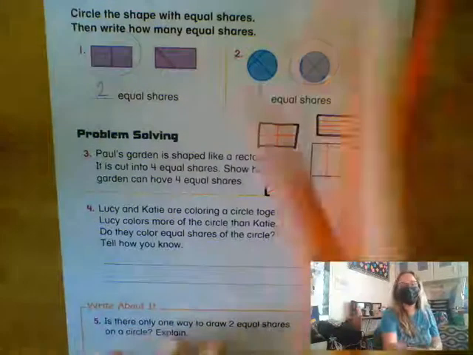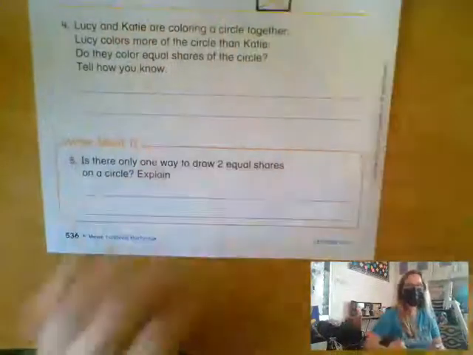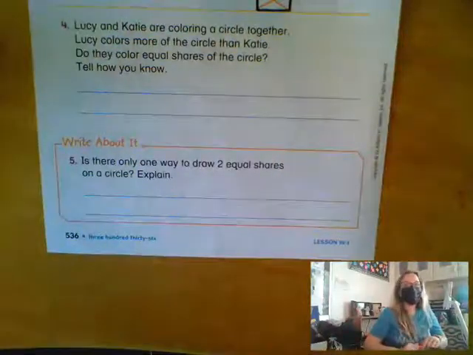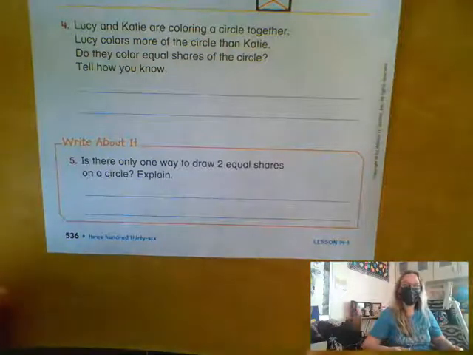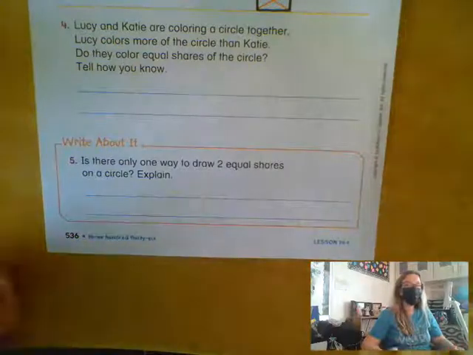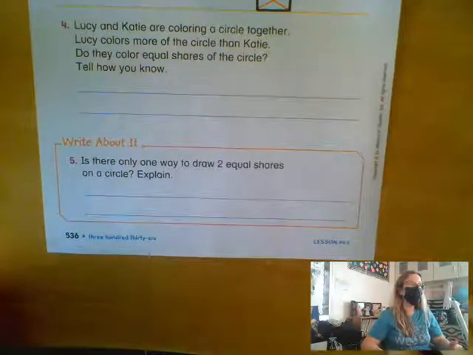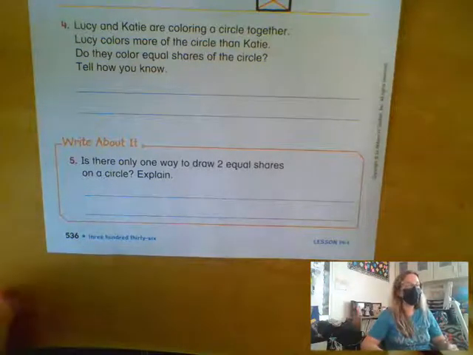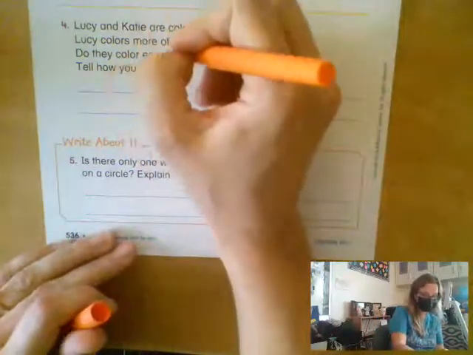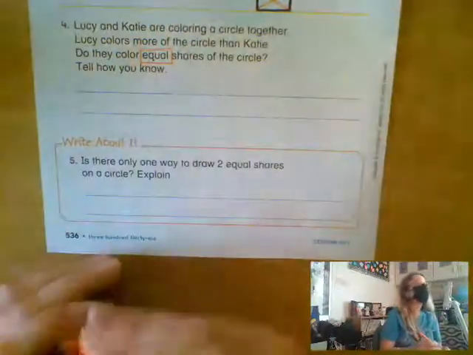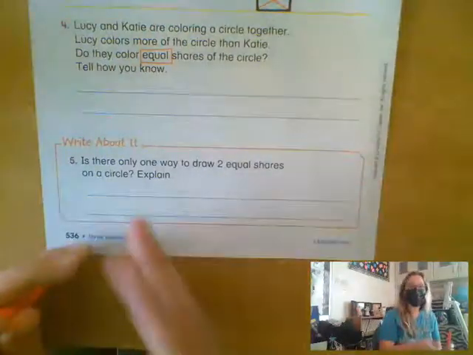Let's look at number 4. Lucy and Katie are coloring a circle together. Lucy colors more of the circle than Katie. So do they have equal shares? Noah? No. How do you know? Because equal means the same, and if somebody did more, they're not the same.